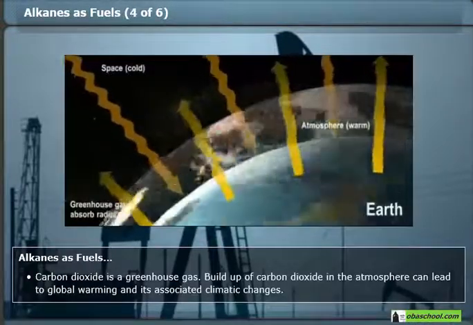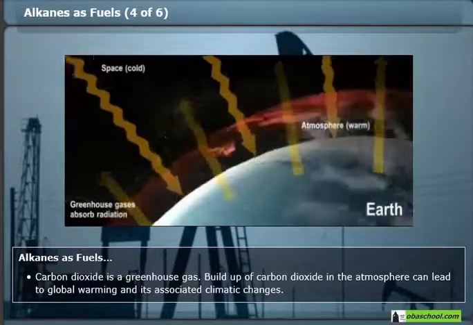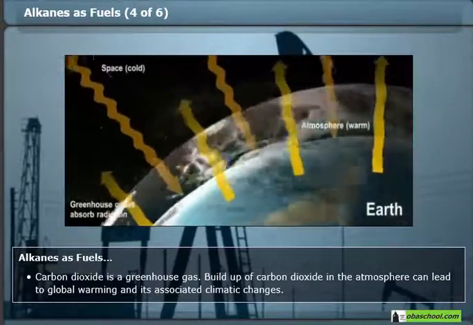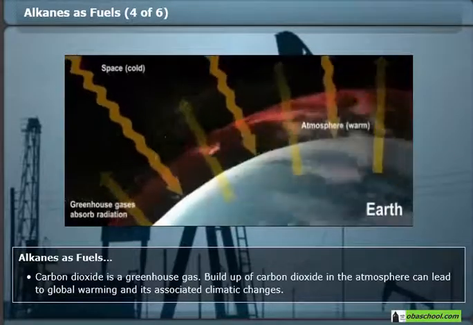Carbon dioxide is a greenhouse gas. Build-up of carbon dioxide in the atmosphere can lead to global warming and its associated climatic changes.